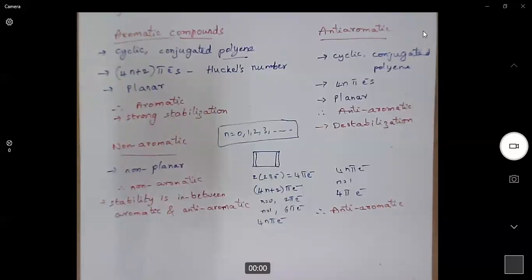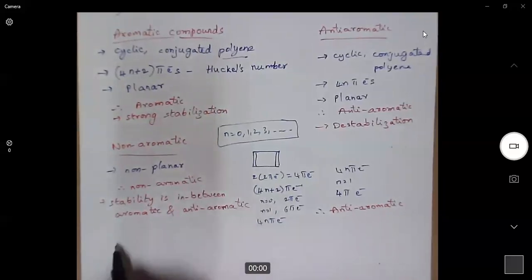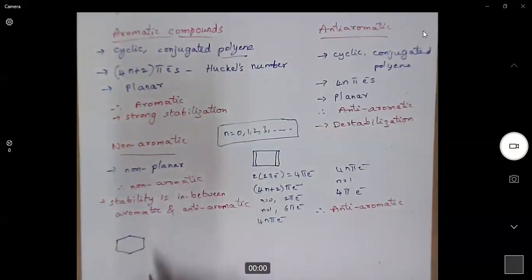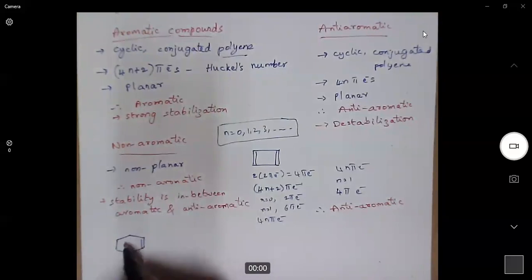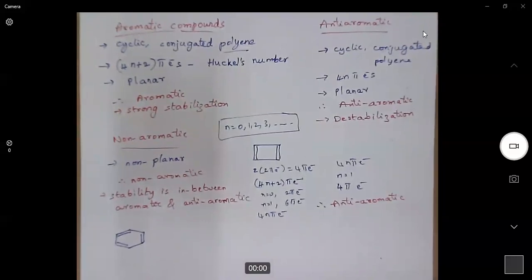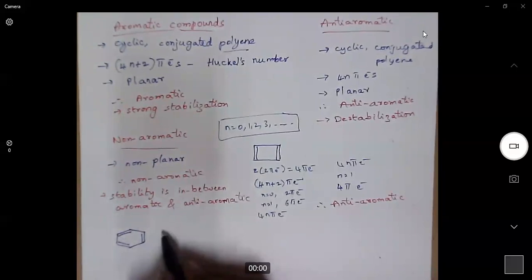Now we will look at another molecule. Next, benzene. Benzene is a 6-membered cyclic system with 3 double bonds. Now how many electrons are there? It is a cyclic system and it is a conjugated system.